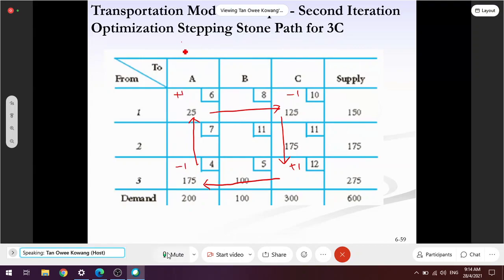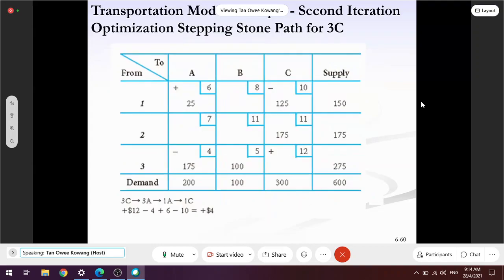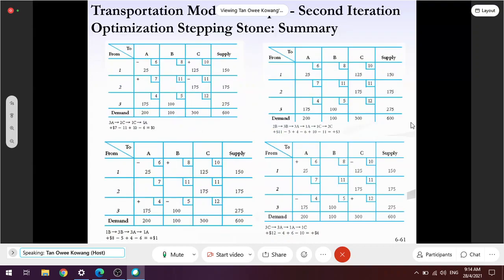So basically it's 12 minus 4 plus 6 minus 10 equal to plus 4, oh, jangan juga, don't move anything to this because the cost will increase 4. So by saying so, we achieve the optimize. We already optimize the solution.